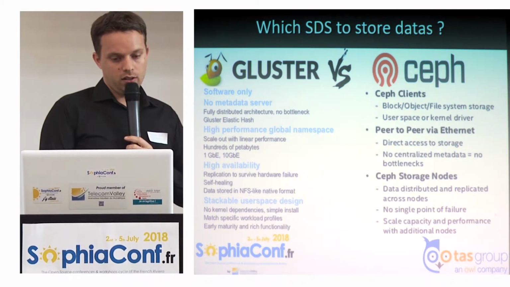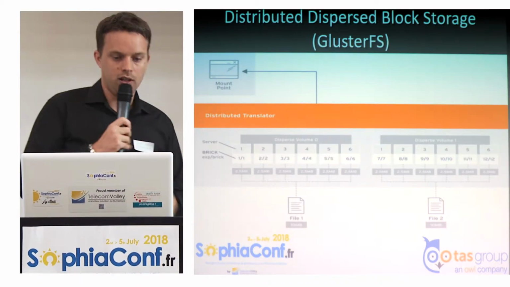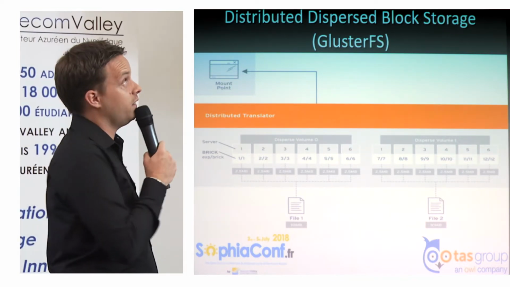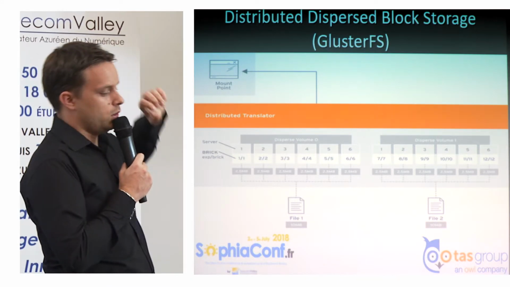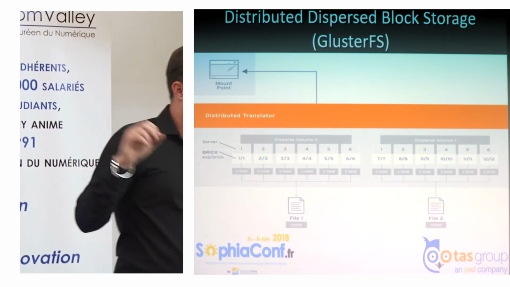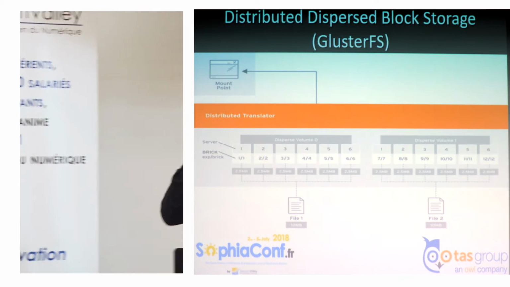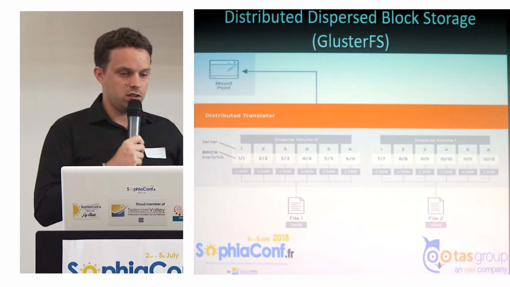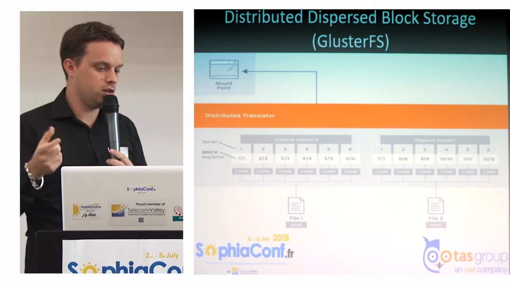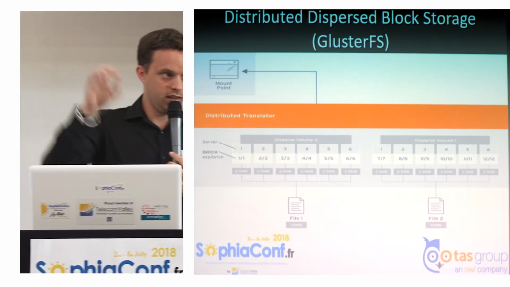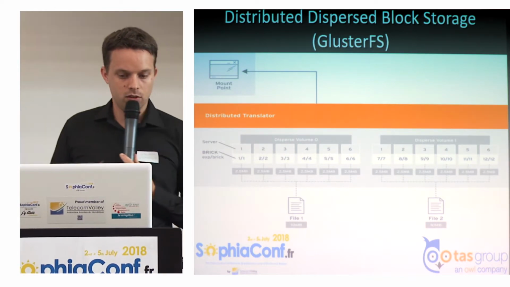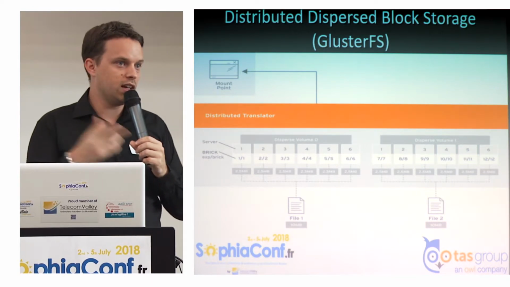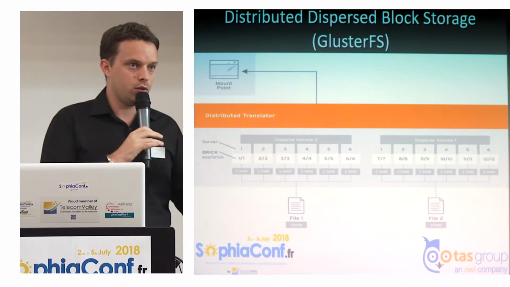So I will show you how Gluster works. Gluster works as you create a volume, and the volume is distributed across all our servers and replicated. So when we write data on node 1 on disk 1, it will be replicated maybe on server 4 and on server 6. So you can have 2 or 3 replication.